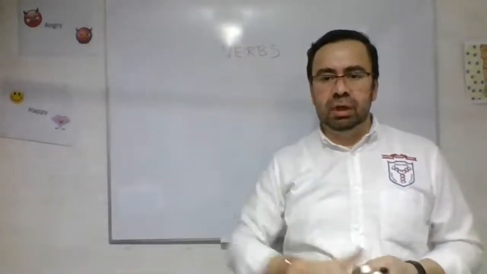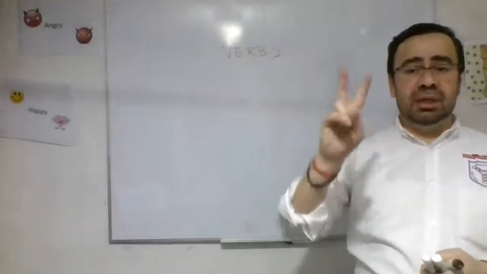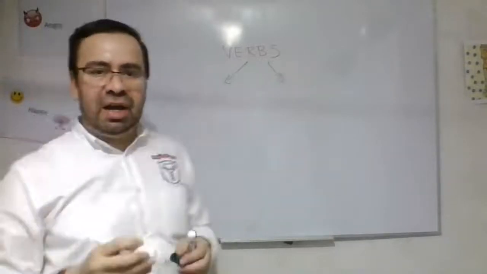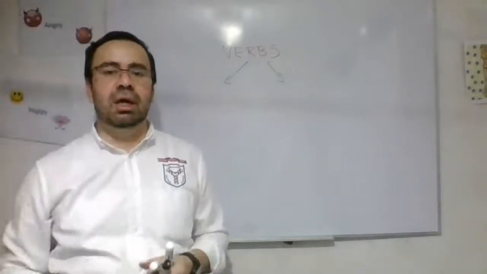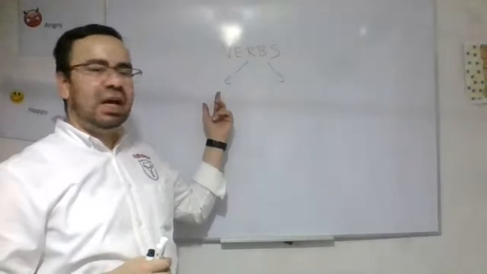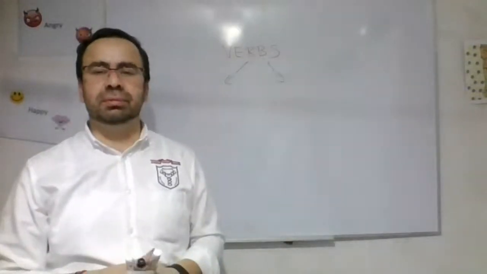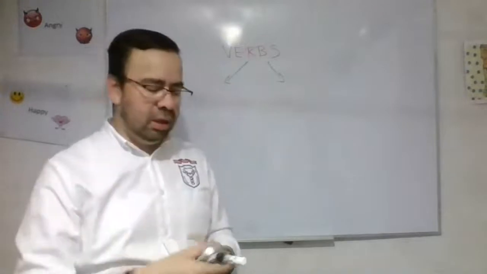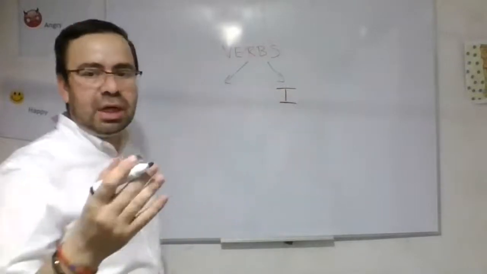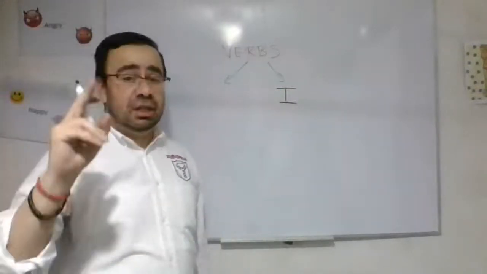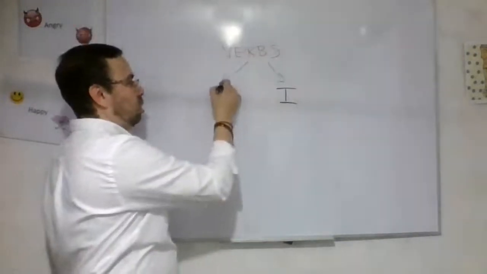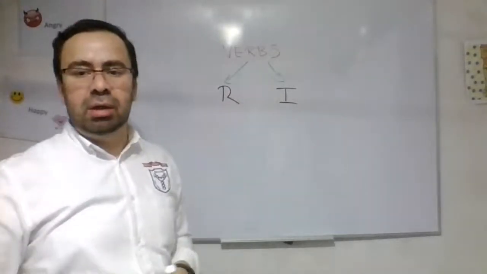We can divide verbs in two. Verbs are divided in two. What are the names? The first type of verb is, can you tell me? The first one is the irregular, and the other is the regular.